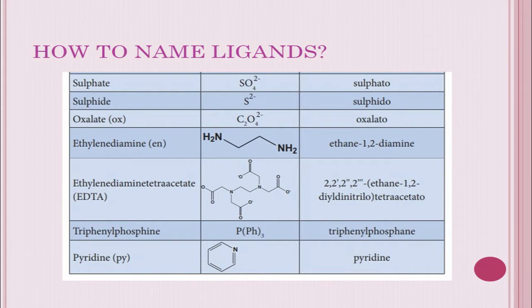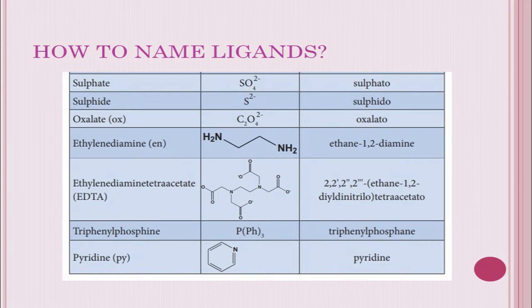And ethylene diamine tetraacetate, that is EDTA. EDTA name also you have to memorize. 2, 2 prime, 2 double prime, 2 triple prime, ethane 1,2 diyldinitrilo tetraacetato. Mostly these kind of questions they won't ask, but anyhow you just memorize for your competitive examination. In your board examination they won't be asking like this, EDTA and all, but anyhow you must know what is given in your textbook, isn't it? That's why I am explaining this.